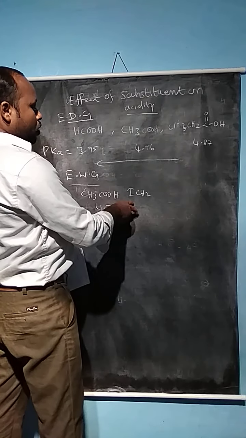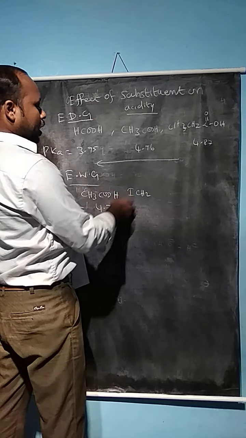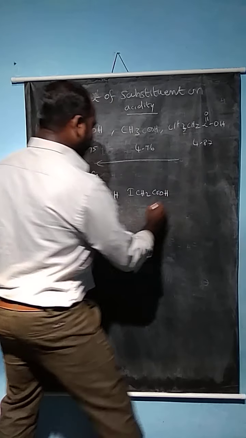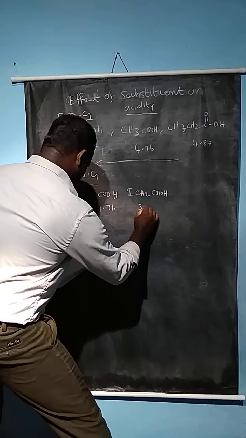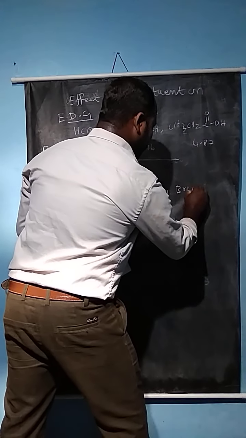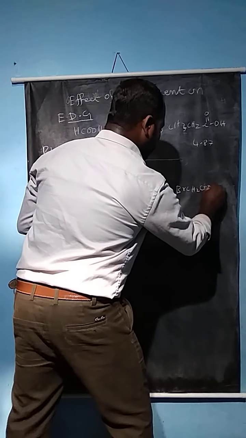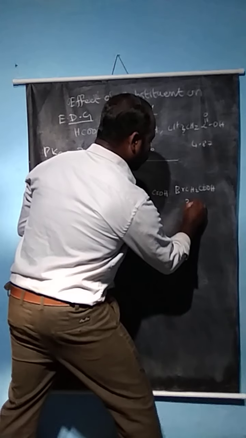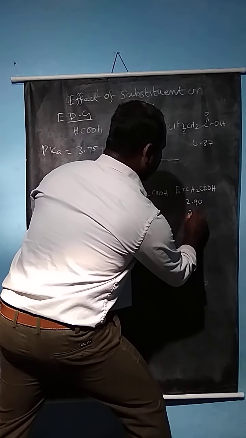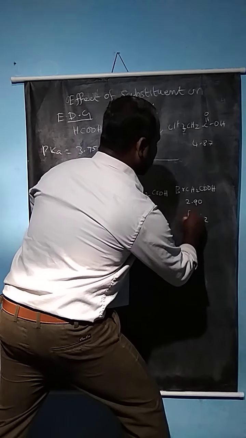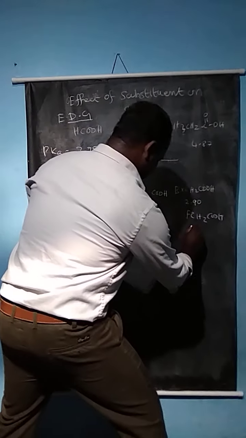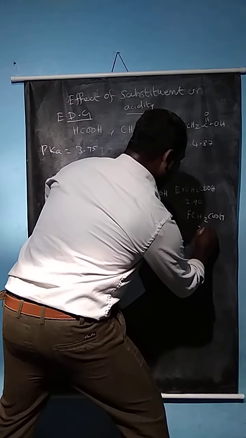Here we assume iodine has electron withdrawing character, ICH2COOH, with a pKa of 3.18. Bromoacetic acid, BrCH2COOH, has 2.90. Similarly, fluoroacetic acid, FCH2COOH, has 2.59.